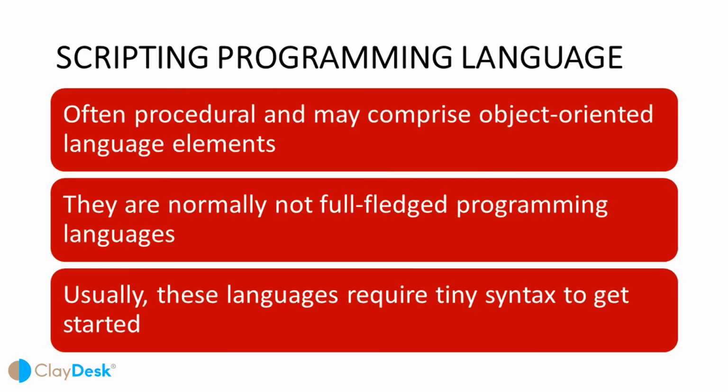And finally, we have the scripting programming language. You may have heard of this, very popular these days. These programming languages are often procedural and may comprise object-oriented language elements, but they fall into their own category as they're normally not full-fledged programming languages with support for development of large systems. For example, they may not have compile time type checking. Usually these types of languages require tiny syntax to get started.